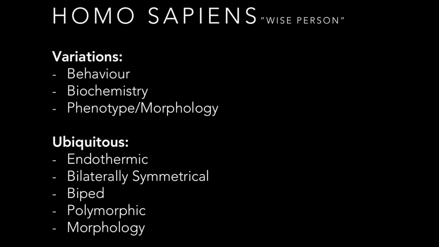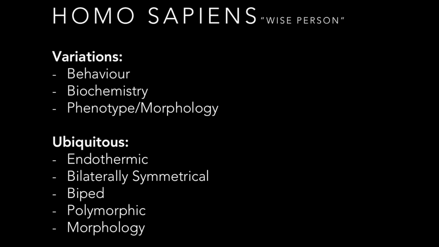Homo sapiens vary significantly, however, they share certain characteristics. Humans vary in behavior, biochemistry, and their phenotypes. This is a result of the location of where they live and the environmental influence.